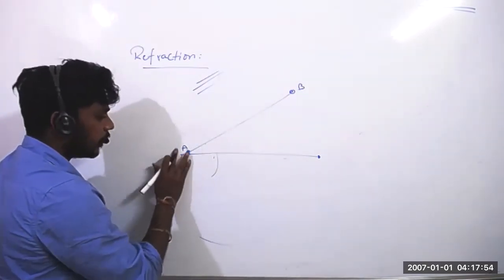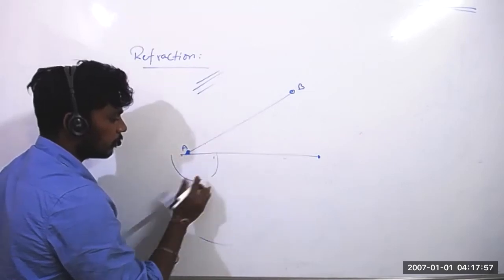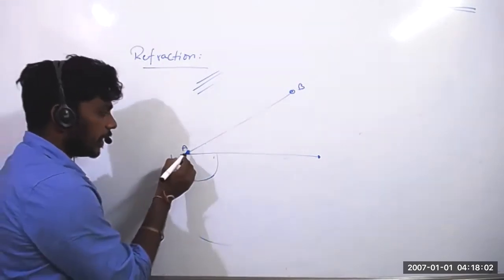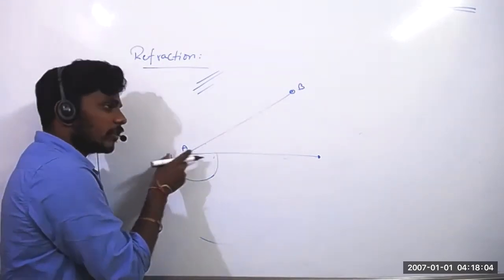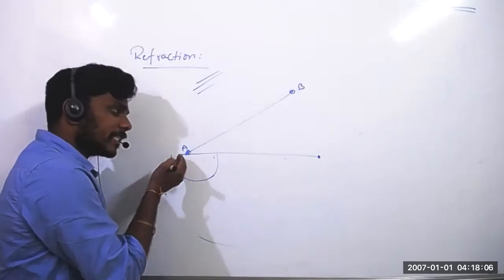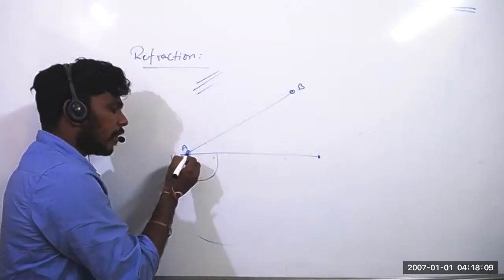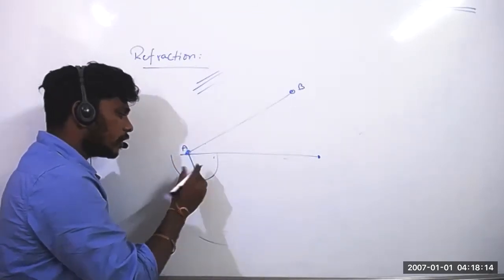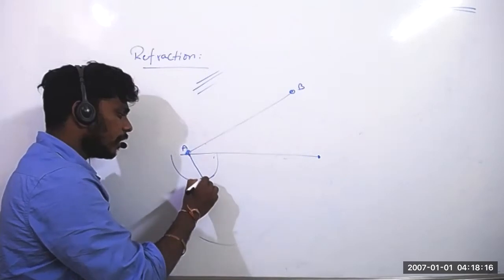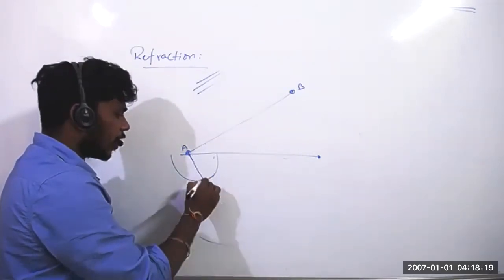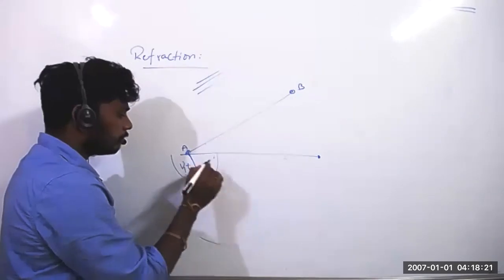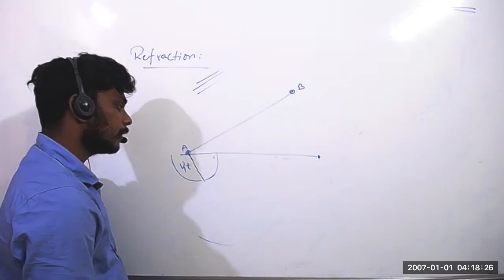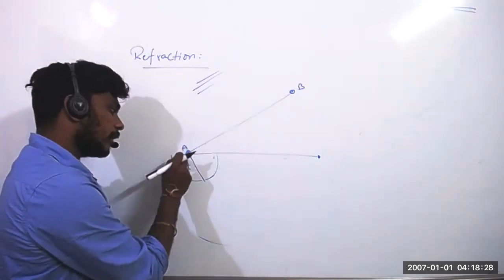Sir, I had a network issue. Can you explain again? Yeah. See, it is the point, it is incident on the refracting surface. Once it touches the refracting surface, this point goes inside. Now it is going inside, so we know that it travels some distance. How much distance? Speed into time, right?